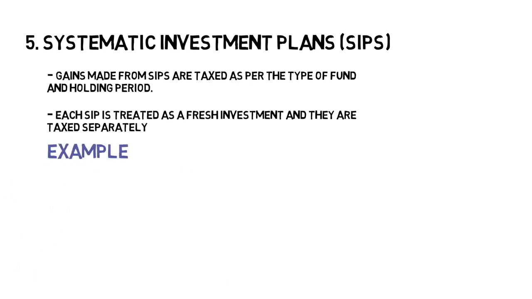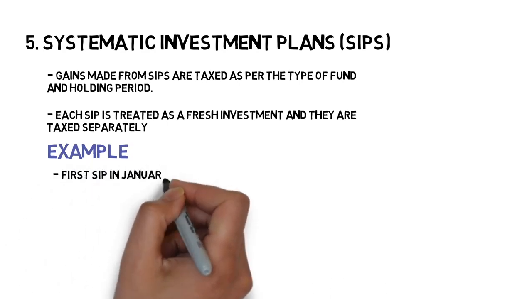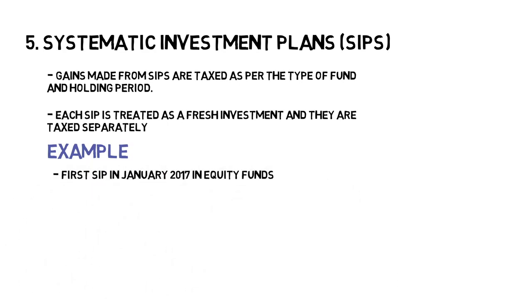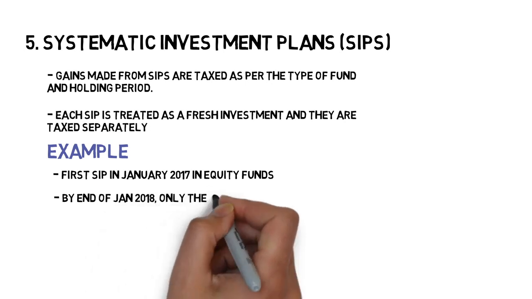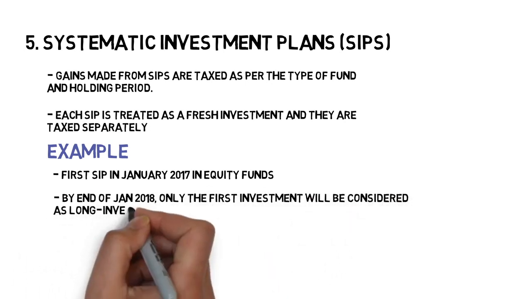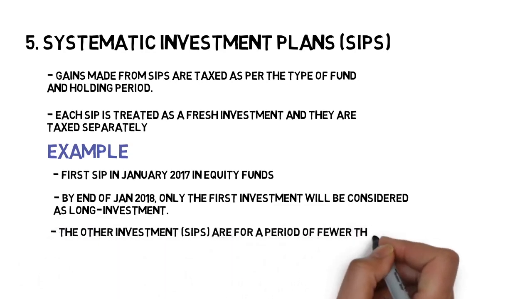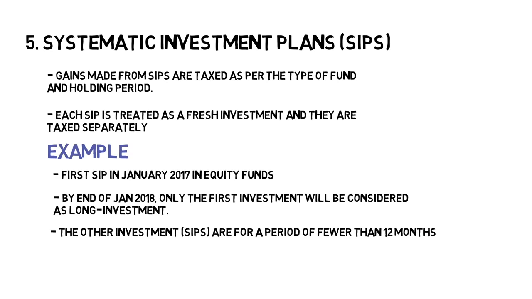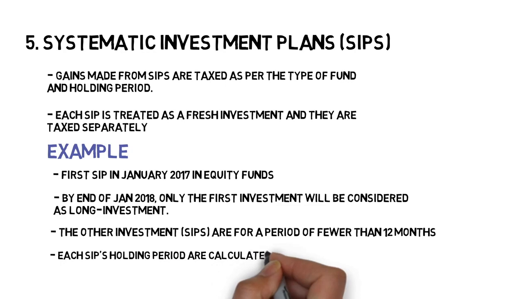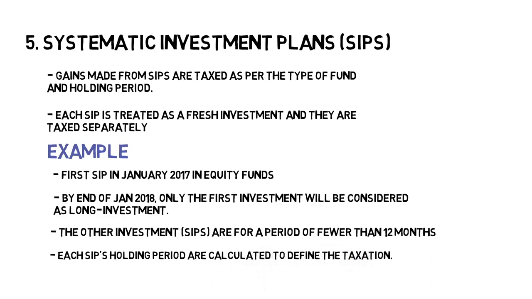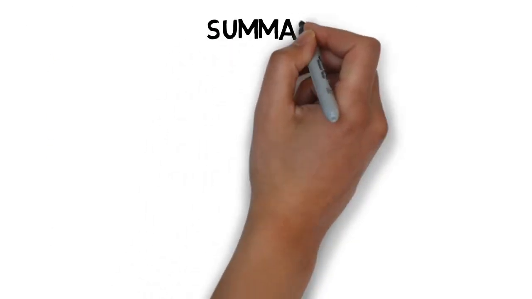Assume you bought your first SIP in January 2017 and consequently SIPs in the upcoming months. Then by the end of January 2018, only the first investment will be considered as a long-term investment. The other investments are for a period of lower than 12 months and hence they have to pay a short-term capital gain tax on the rest of the SIPs if you redeemed all of them in January 2018. In short, each SIP is considered as a separate investment and their holding periods are calculated accordingly to define the taxation. So let's quickly conclude what we discussed in this video.